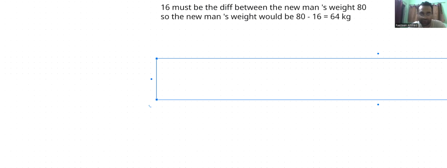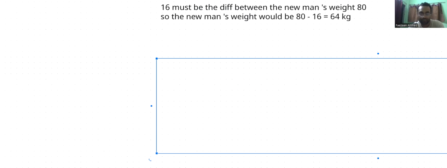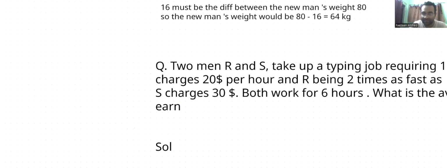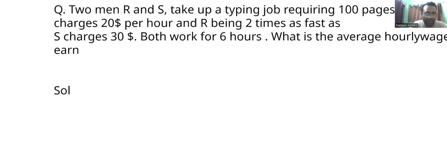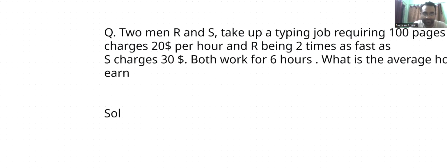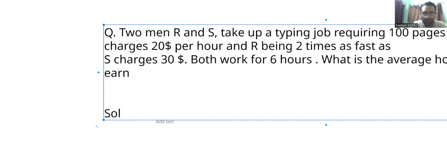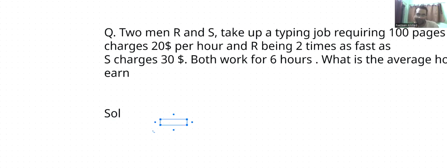So let's see the solution. If you look at this question, you will realize that it is about averages, and you understand it from the perspective of two people, R and S, who are doing a typing job, and they have a fixed rate as well.